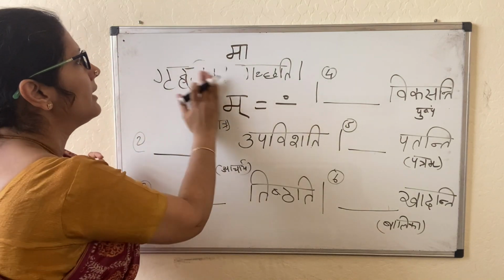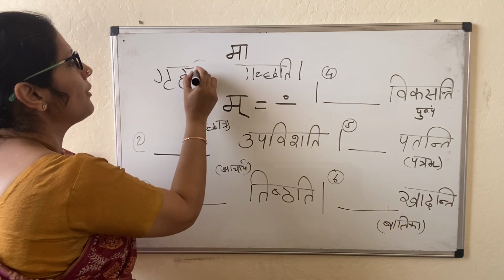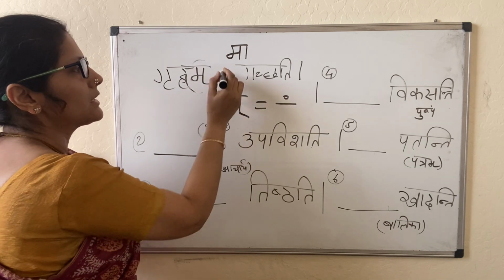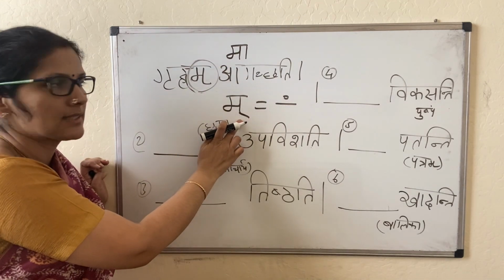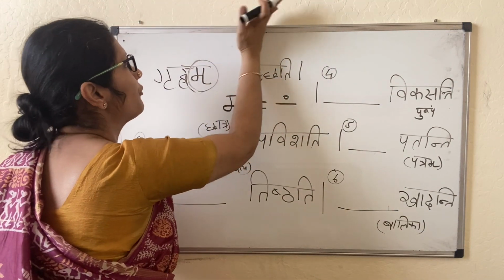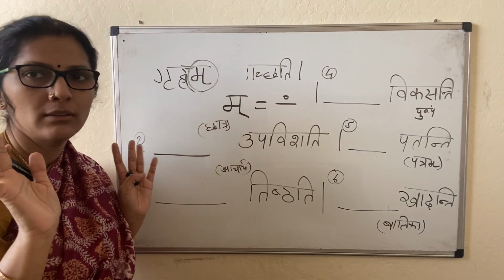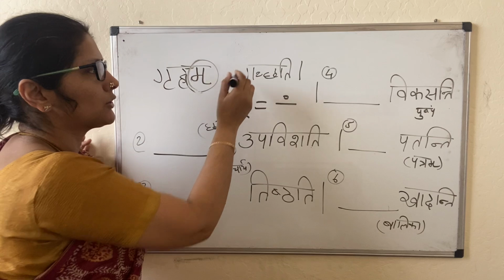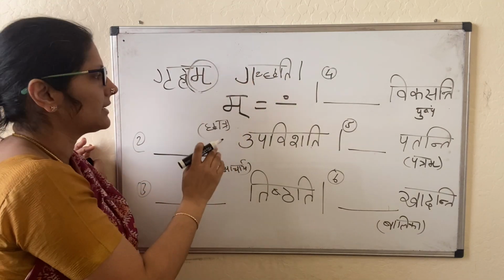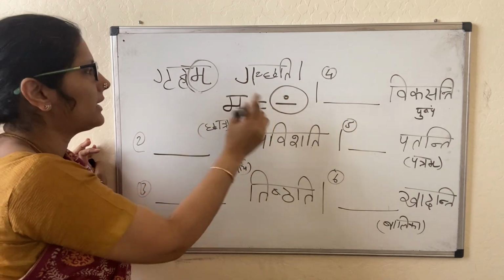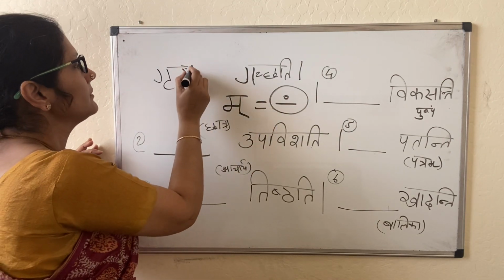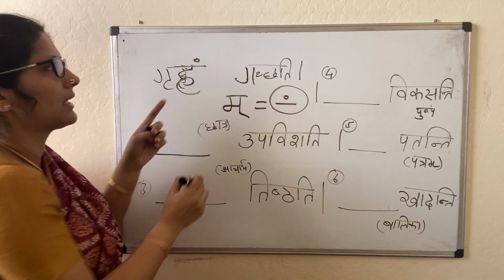So here they say that if the makara is followed by a swara, then write it fully with the halanta like this. Now if it is not followed by a swara, another consonant is sitting there, then we have the power to write anuswara. The authority to write the bindu is there. Griham can be written like this.